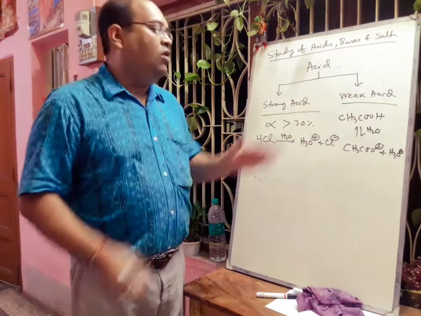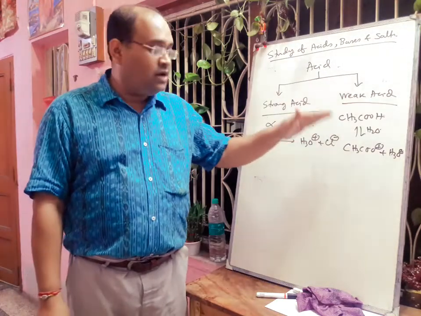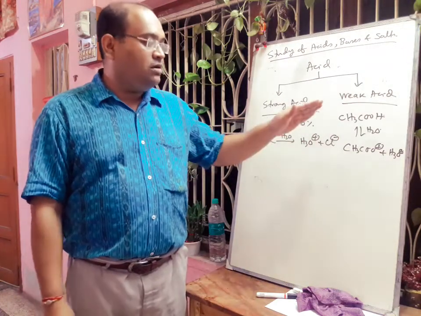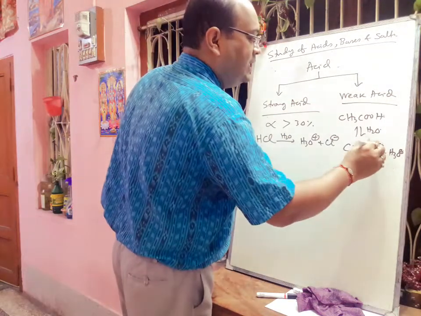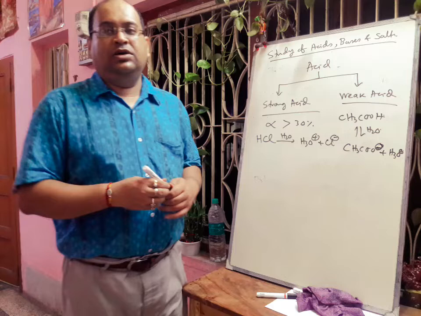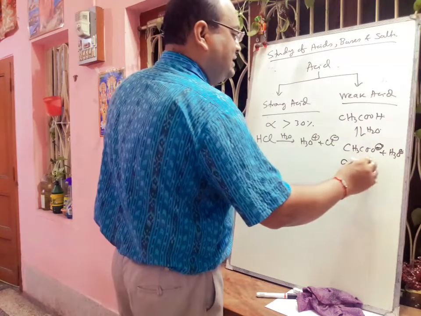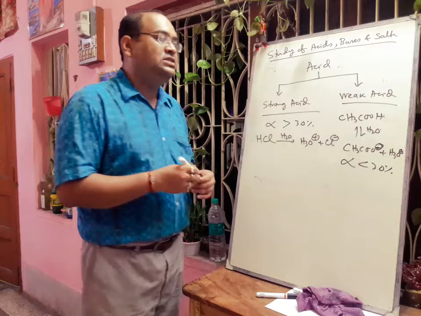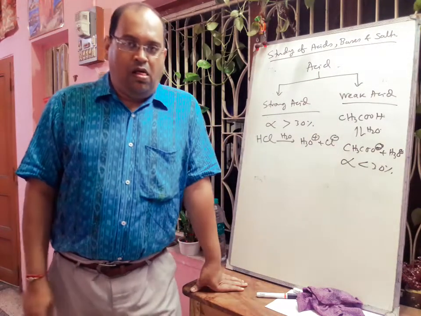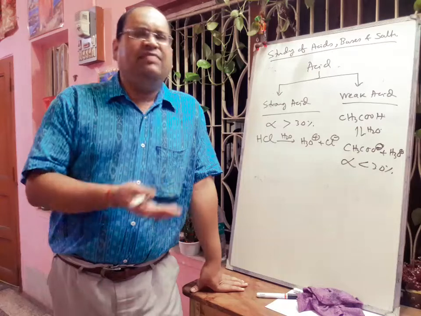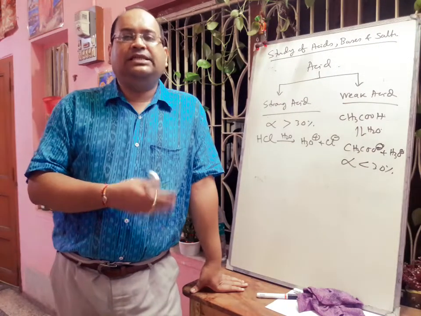So here all molecules of acetic acid are not ionizing to acetate ion, CH3COO minus, and H3O plus ions. The degree of dissociation will be less than 30%, and in this solution of weak acid we will get ions as well as molecules. Examples may be any type of organic acid. Organic acids are weak acids, and generally mineral acids are strong acids.